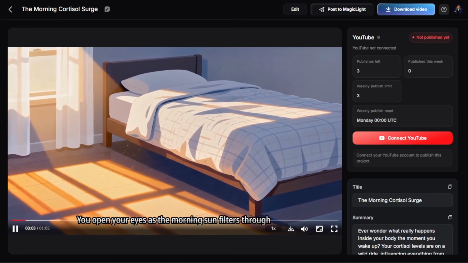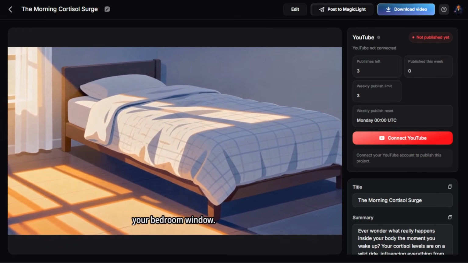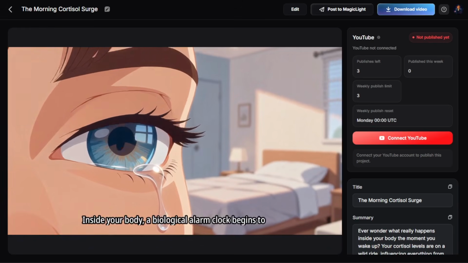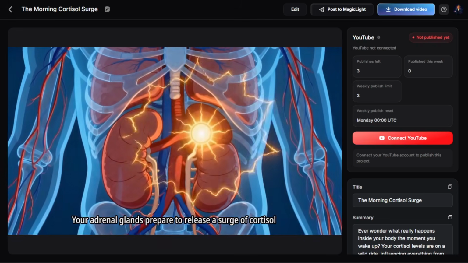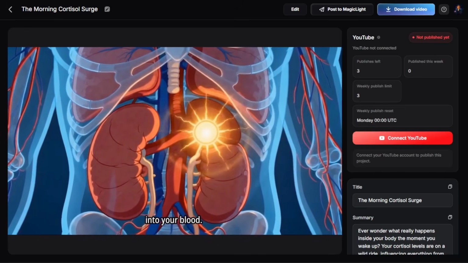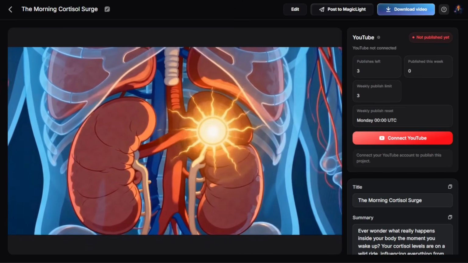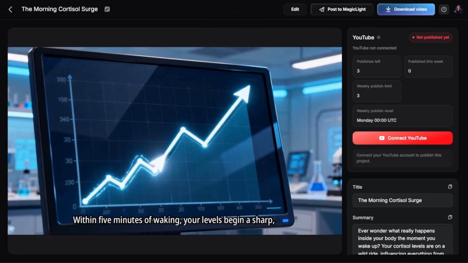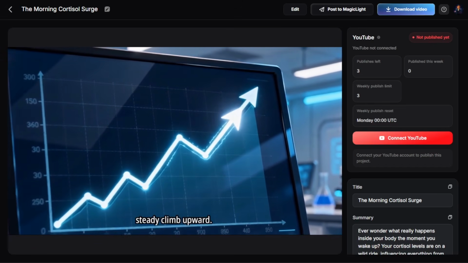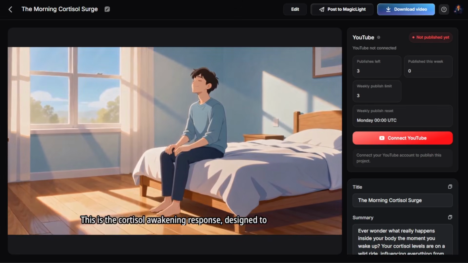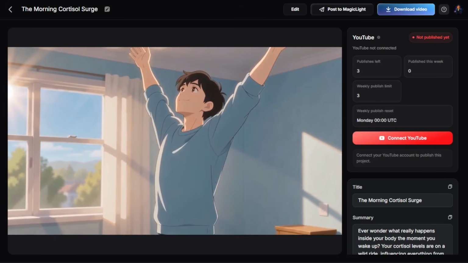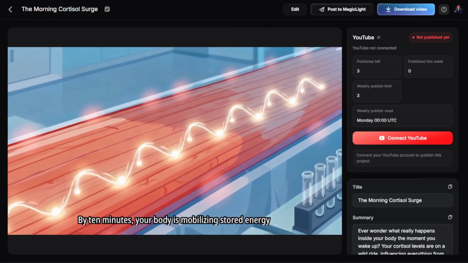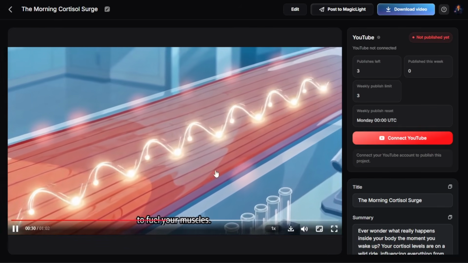The morning sun filters through your bedroom window. Inside your body, a biological alarm clock begins to tick with precision. Your adrenal glands prepare to release a surge of cortisol into your blood. Within 5 minutes of waking, your levels begin a sharp, steady climb upward. This is the cortisol awakening response, designed to help you start your day. By 10 minutes, your body is mobilizing stored energy to fuel your muscle.